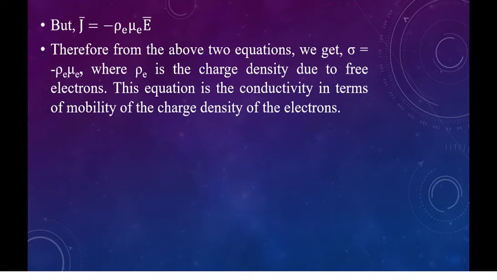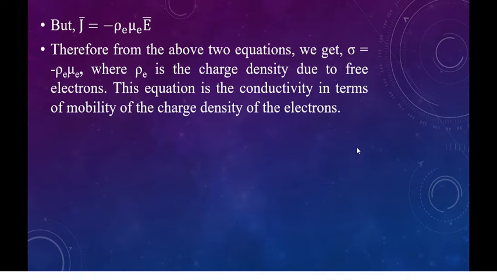But we know that the current density J bar is equal to minus rho E into mu E bar. Therefore, from the above two expressions, we get conductivity sigma is equal to minus rho E into mu E. What is the point form of Ohm's law? J bar is equal to sigma into E bar.